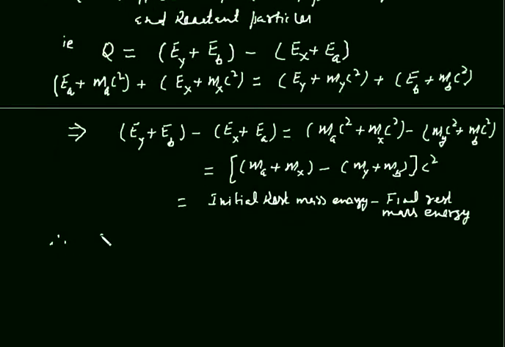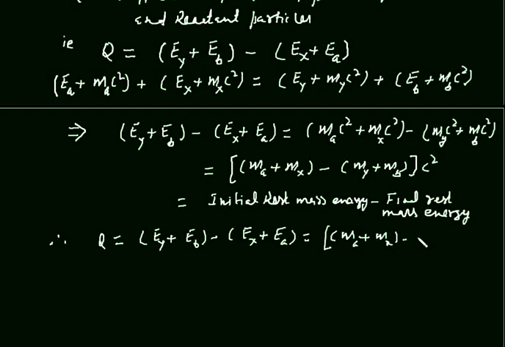Therefore, this Q becomes equal to EY plus EB minus EX plus EA, and this is equal to MA plus MX minus MY plus MB, bracket close, c square.